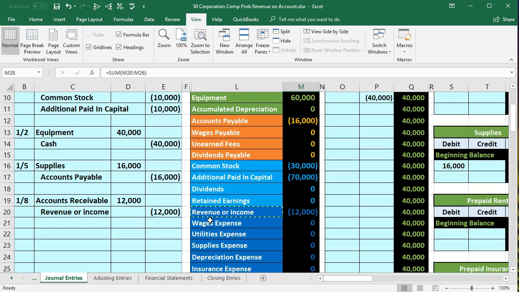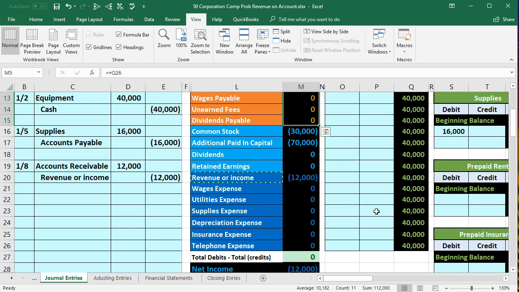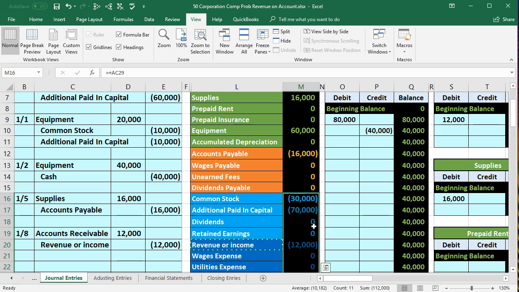Also note that as we're still in a fairly simplified format, if we use Excel, we can highlight, these are all our assets adding up to 128. Our liabilities are 16. If we highlight 128 and the 16, assets minus liabilities, debits minus the credit, we get 112,000. If we add up all of the equity, all the blue, which is all equity, we get the credit, 112,000. So note that this will always be in balance, and how easy it is with this format to be able to check what's going on.